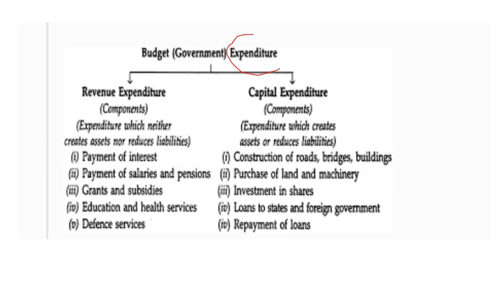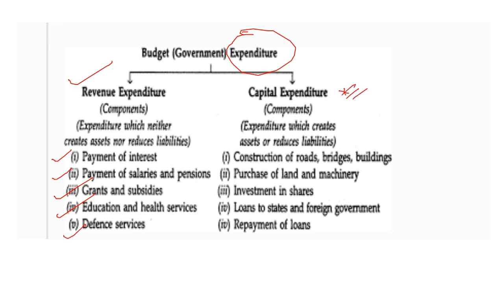Now expenditure side. In case of revenue expenditure, you can see here some examples: payment of interest, payment of salaries, pensions, grants and subsidies, education, health services, defense services.